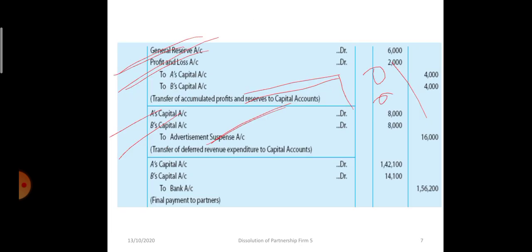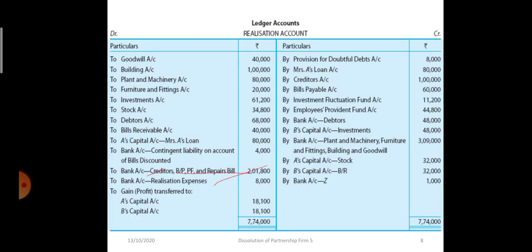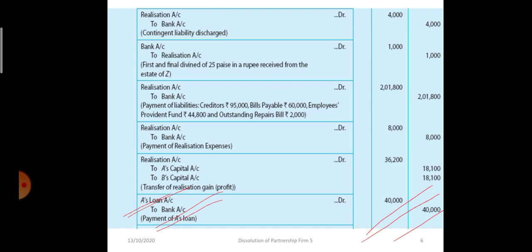The final entry, when the cash is paid to the partners. Similarly, one more entry will be there, relating to A's loan. It is here.